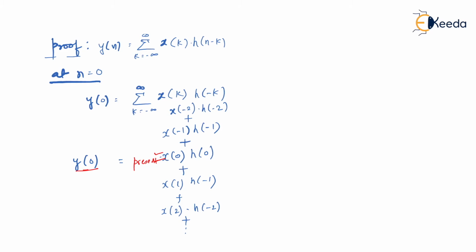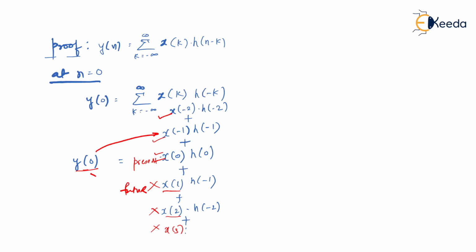X of -1 is also allowed, because if y of 0 depends on x of -1, it means the current output depends on a past input. So x of -1 is allowed, x of -2 is allowed. But what is not allowed? y of 0 shouldn't be a function of x of 1, because y of 0 is the present state taken at n equal to 0, and x of 1 has become a future input. In fact, x of 2 is also a future input. It shouldn't be a function of x of 1, x of 2 or x of 3 and so on.